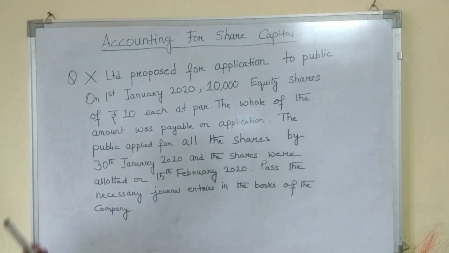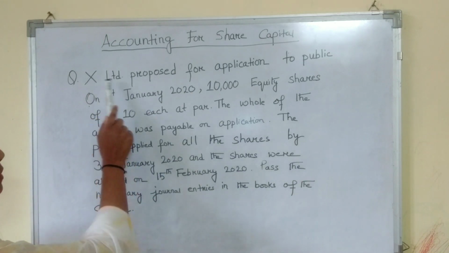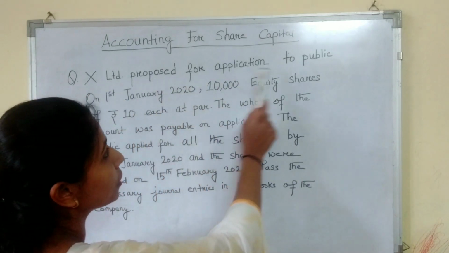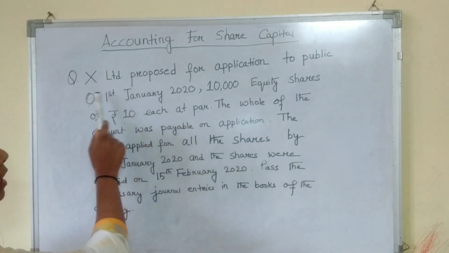So, first of all students, you are required to read the question once, twice and make it clear. Then mark the important points which are required to solve the sum. X Limited is the name of the company.